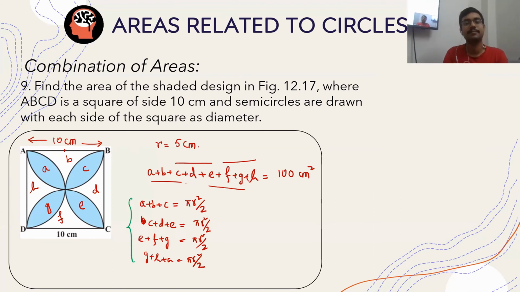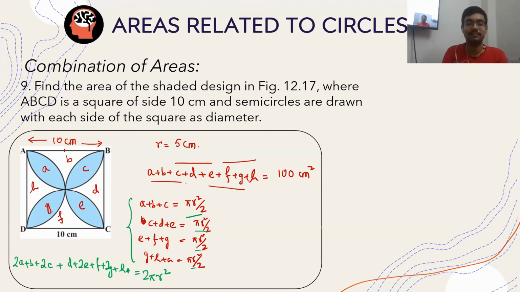Add all this up. So you'll be getting A plus B plus 2C plus D plus 2E plus F plus 2G plus H plus A. So here it is basically 2A. That is equal to pi r square by 2 plus pi r square by 2, which is pi r square, and pi r square by 2 plus pi r square by 2 is pi r square. So this is basically 2 pi r square. Pi r square by 2 times 4 is 2 pi r square.